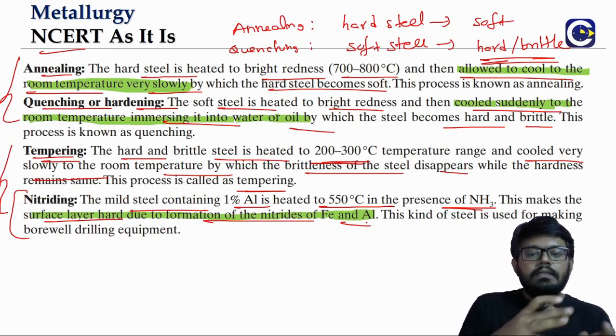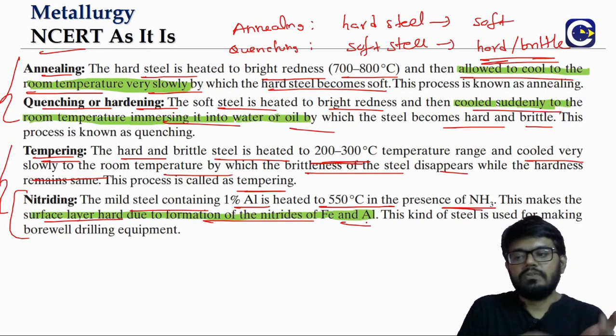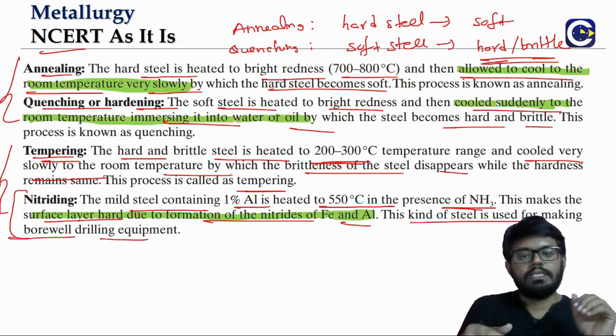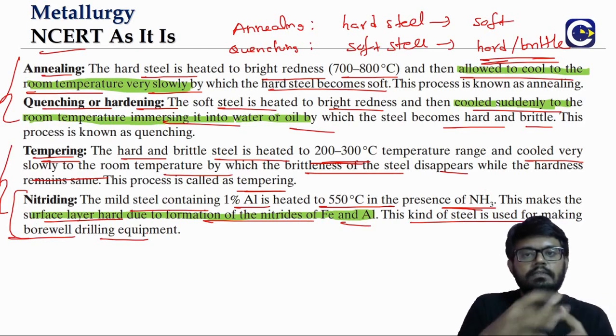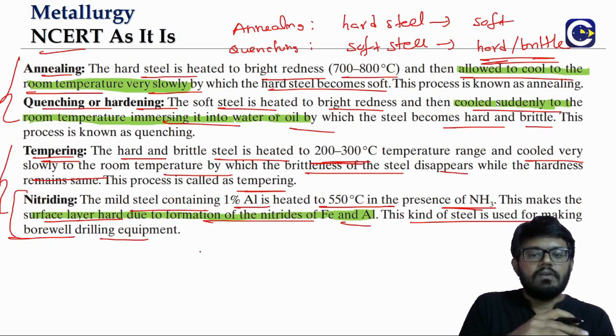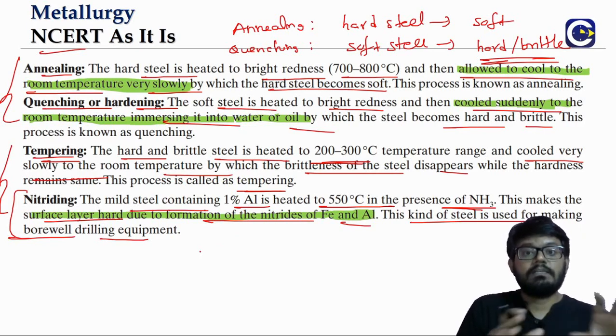And this makes the surface very hard. So this is used for making borewell drilling equipment, you see, right? Okay, so those components are basically made up of what? Mild steel, on which you will perform the nitriding. These are some of the important ones. So basically, what is the idea of nitriding?